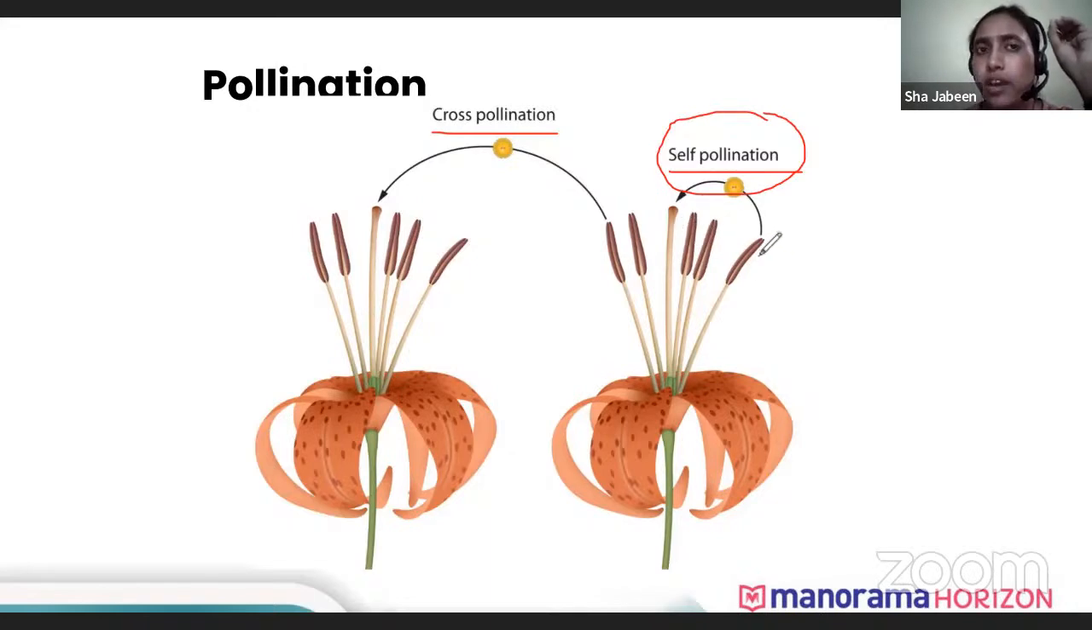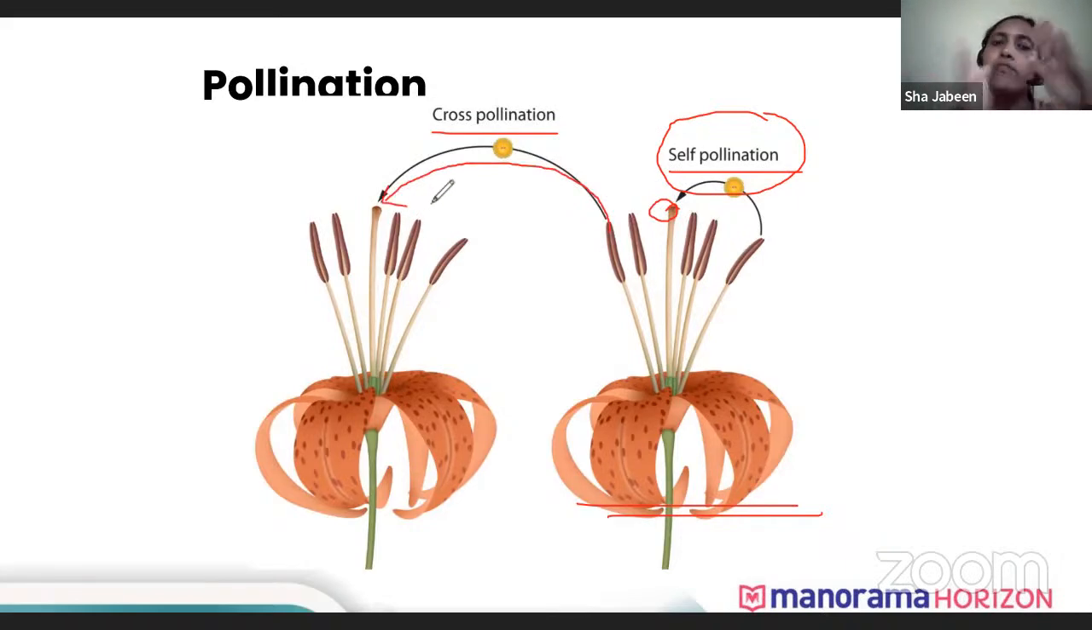Self-pollination is very simple. The anther will produce pollen, and the pollen will fall onto the stigma of the same flower. That kind of pollination is known as self-pollination. And there is cross-pollination. In cross-pollination, pollen is produced from one anther, and then it falls onto the stigma of another flower, not on the same flower, but of another flower of another plant. So that kind of pollination is known as cross-pollination.